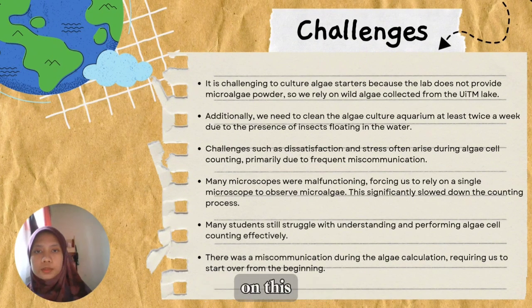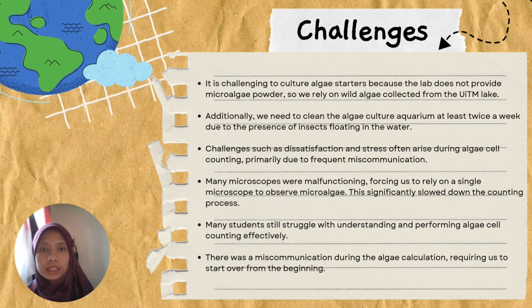While working on this microalgae project, we faced many challenges. It is challenging to culture the algae starter because the lab does not provide microalgae powder. So we need to rely on wild algae collected from the UIT lake. Only a few of my friends had the algae starter in the water bottle turn green after 1 week. Next, we need to clean the algae culture aquarium at least twice a week due to the presence of insects floating in the water.